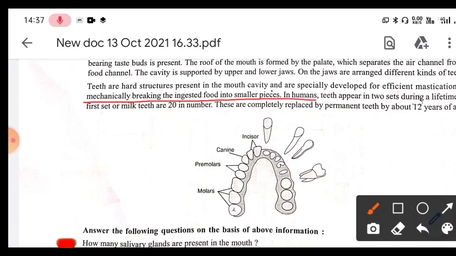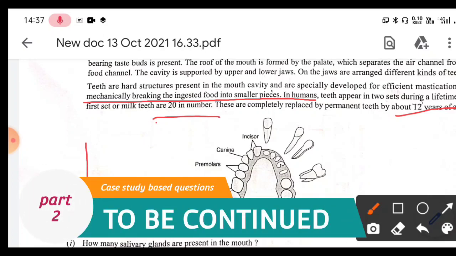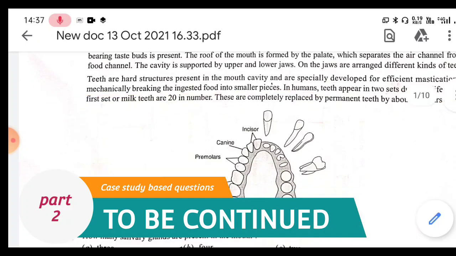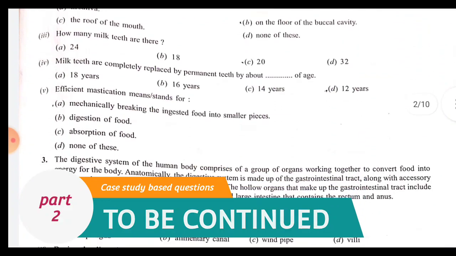And the same thing, what is the age? That will also be given there, 12 years. And how many milk teeth? That will also be shown there. So 3 questions will be given inside your paragraph, and you people have to easily get these answers from the paragraph.